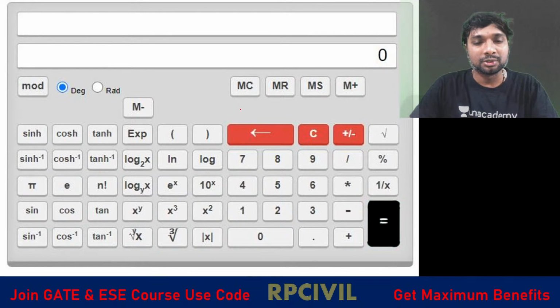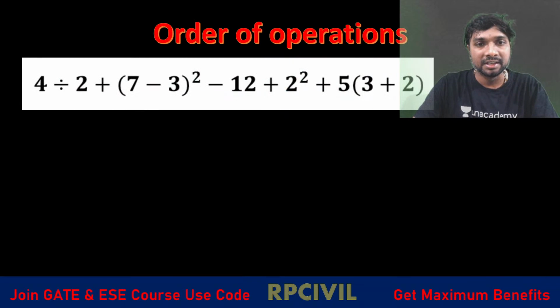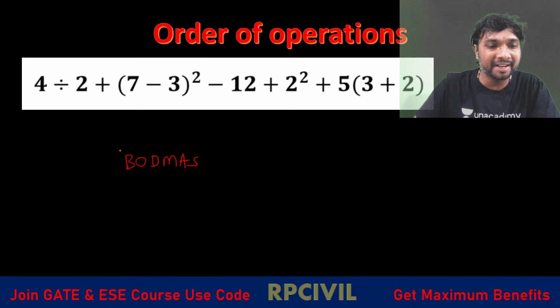So this is the virtual calculator we were having. All the numbers, functions and keys we discussed, if you remember. Here, for this order of operators, which rule do we have to follow? The BODMAS rule. First it calculates the bracket values. Next, order, meaning power: x square, x cube, or x power something like that. Then division, then multiplication, then addition and subtraction.